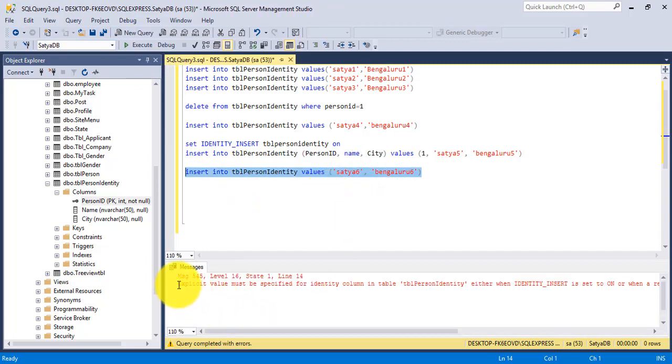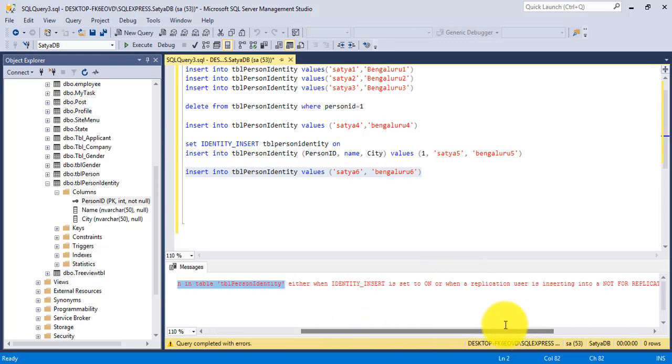see here, this throws an error. Explicit value must be specified for identity column in table person identity, either when the identity_insert is set to on, or when a replication user is inserting into a not for replication identity column.